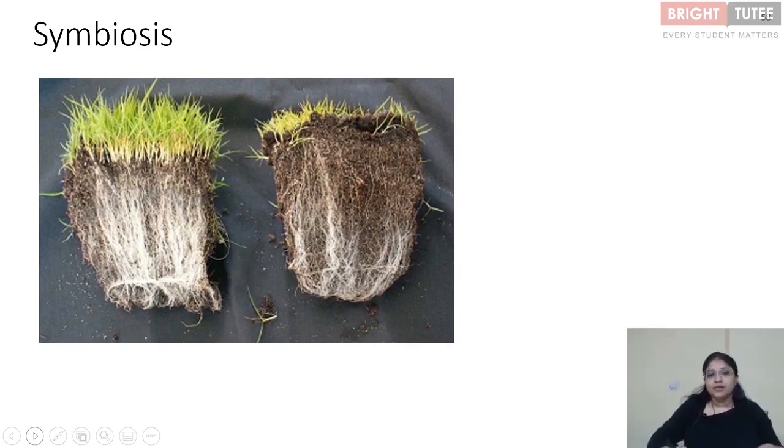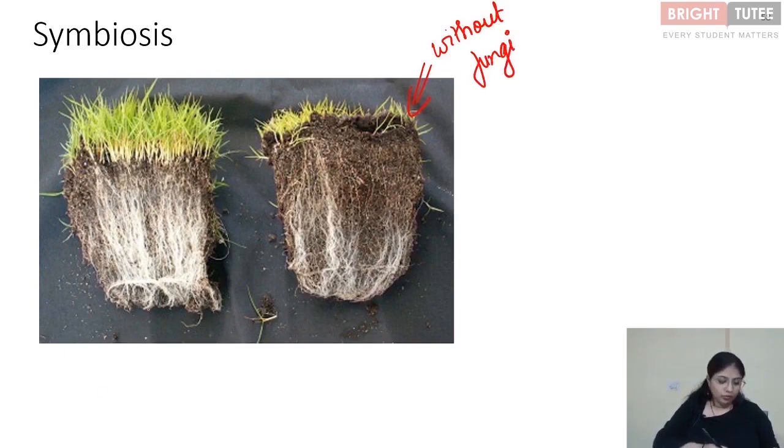Now over here you can see that these are plants without fungi in their roots. On the other hand, over here if you look, this is the plant which has fungi in its root. Now, as you can see, the growth of the plant is quite different. The plant which has fungus in its root is growing nicely, whereas these plants are not growing as nicely, right? So this is something which we call a symbiotic relationship. A few plants have fungus in their roots which helps them in growth.